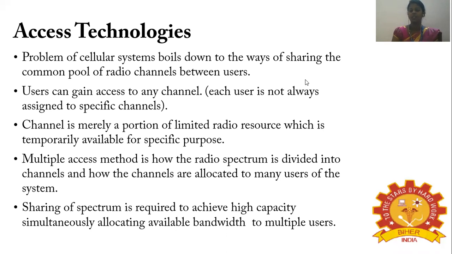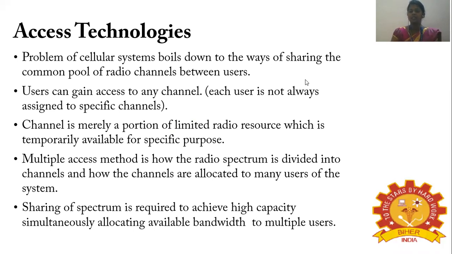A channel is a portion of limited radio resource which is temporarily available for a specific purpose. So for each radio access purpose, we will be assigning a limited radio resource, which is termed as a channel. Multiple access method is how the radio spectrum is divided into radio channels and how the channels are allocated to many users of the system. In the multiple access method, the available radio spectrum is divided into channels, and these channels are allocated to many users of the system.